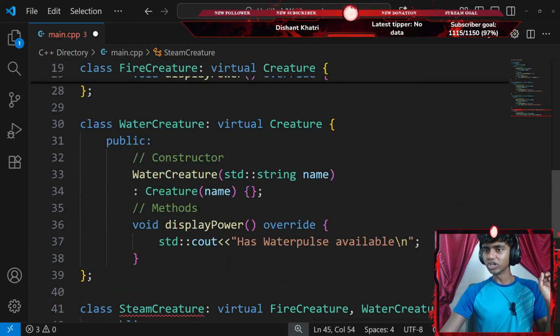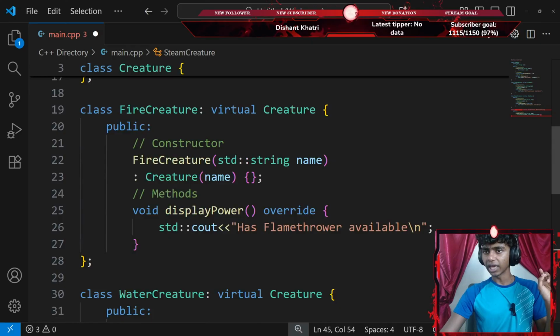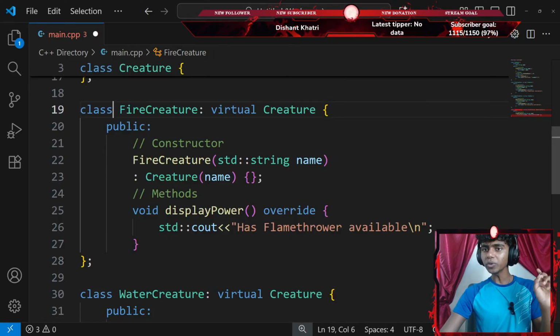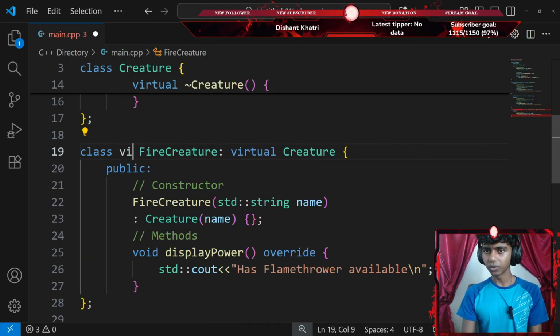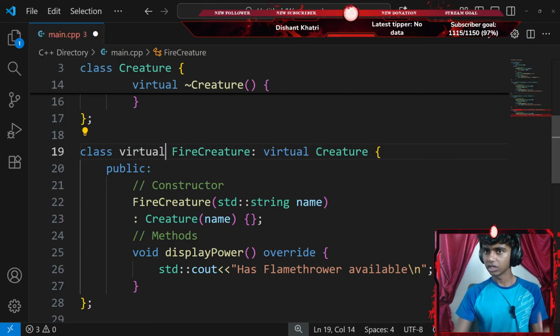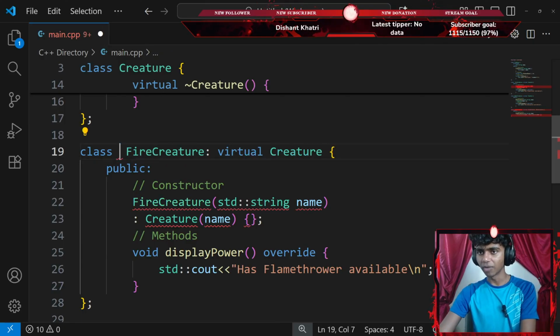Okay, I used a virtual inheritance here, and I used one there as well. Should I go with something like a virtual class here as well? Does that make sense, guys? Okay, I don't think that makes sense.